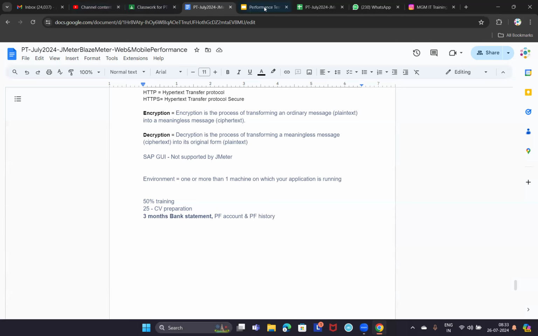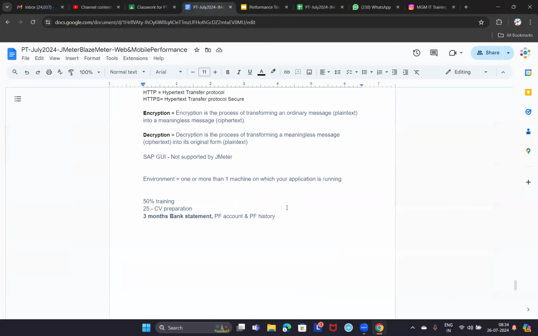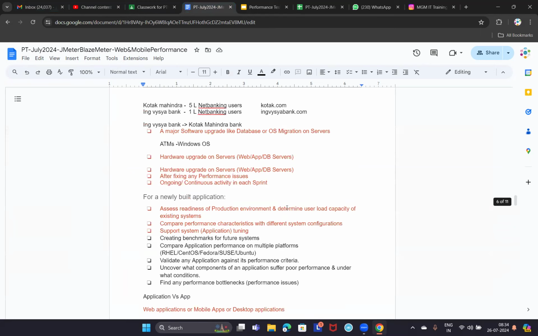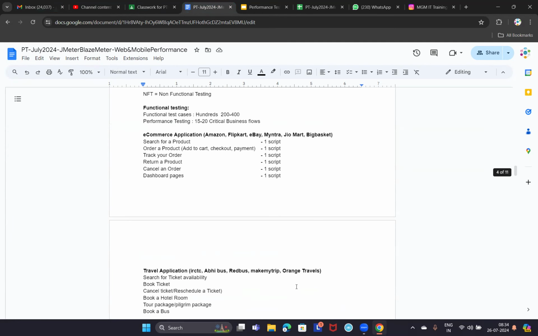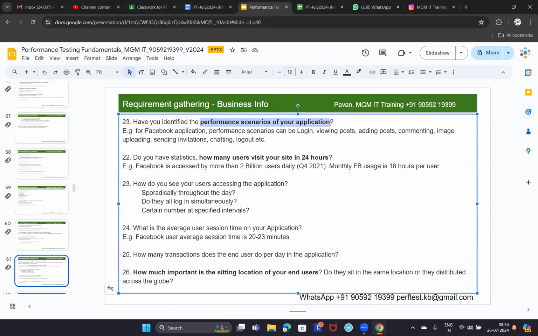And then come business requirements. Now what all comes under business requirements? Let us understand that. The first thing you should remember is what are the critical business flows of the application. We already discussed what the critical business flows of a net banking application and of a travel application are. So the moment you hear the word business requirement, the first thing you should remember is the critical business flows, or the performance scenarios, of your application.